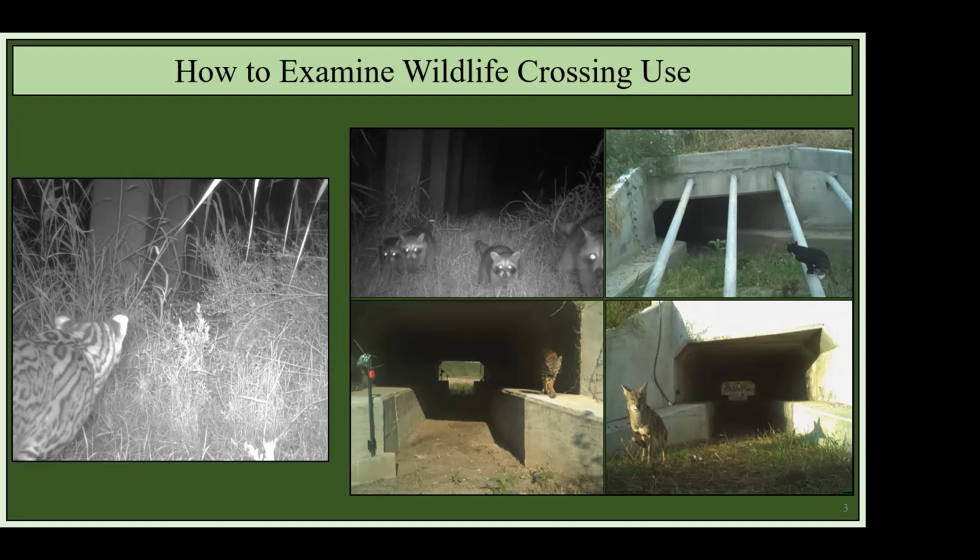But typically, because crossing monitoring is done with camera traps, we might be able to use the species diversity at those wildlife crossings to help predict whether rare species will use those crossings. So we know that typically more diverse sites have more rare species. So looking for increased diversity at a crossing might mean that this crossing is better for an ocelot, for example.